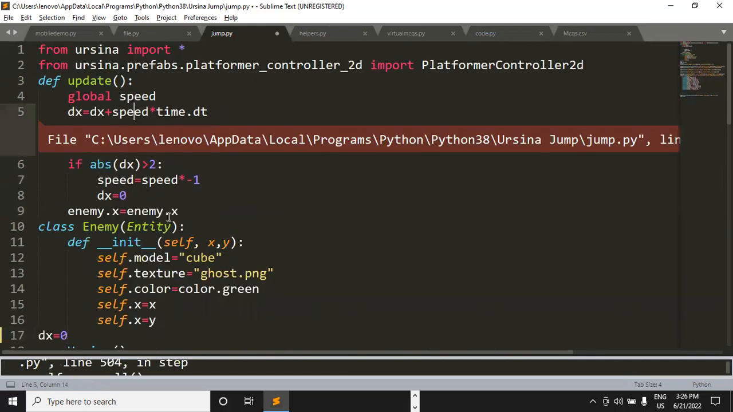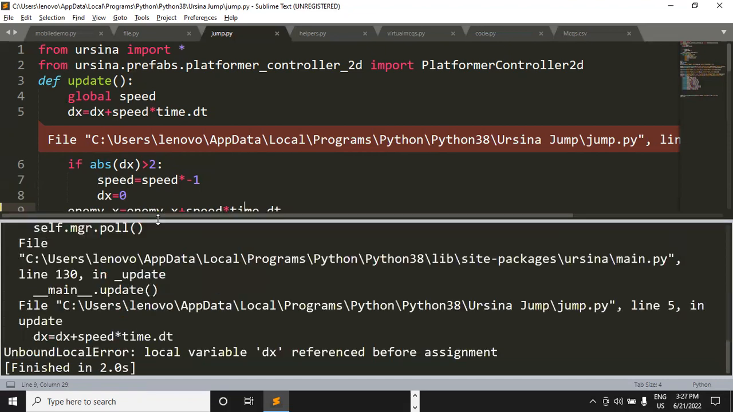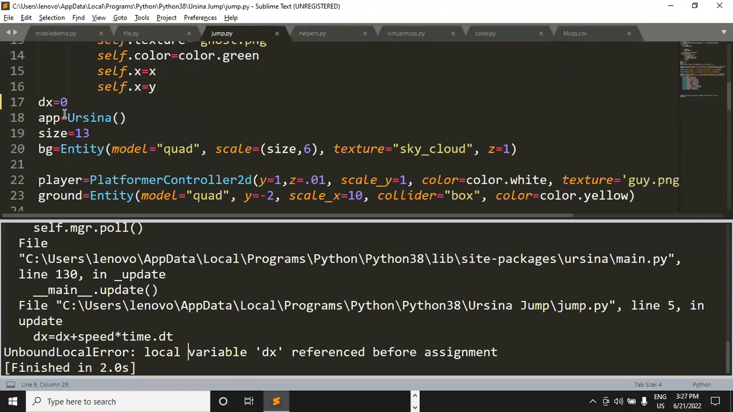And here, let me change enemy.x to enemy.x plus speed. I would like to add the speed to this x value of enemy, and then multiply it with time.dt. Okay, now if I save the changes and run the code, let's see what we will get. Again, we are getting an error here. Let me check why. Local variable dx referenced before assignment. Why is it showing us the error like this? Everything here is fine.